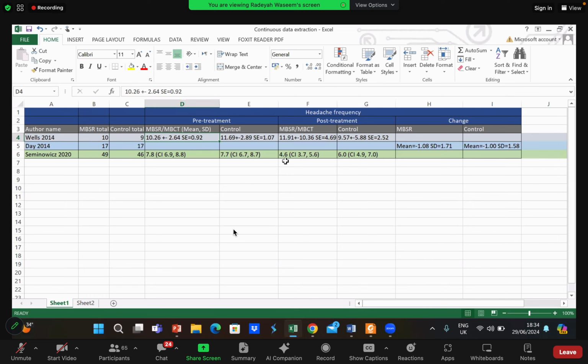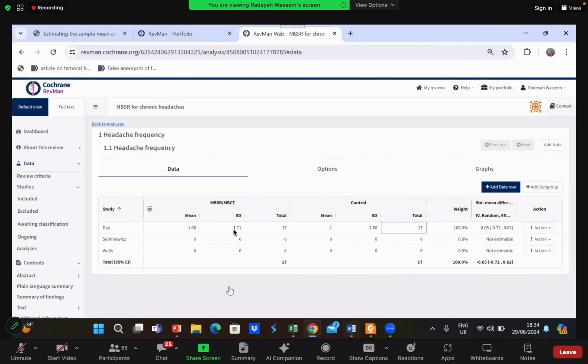It's a bit lengthy process, but again, I want you guys to concentrate so you can understand. We will calculate the change. We will calculate these boxes by using RevMan, the change in both of the groups in the studies Wells 2014 and Seminovics. I will tell you guys how to do that now. We will leave this forest plot as it is. I will not do anything to it.